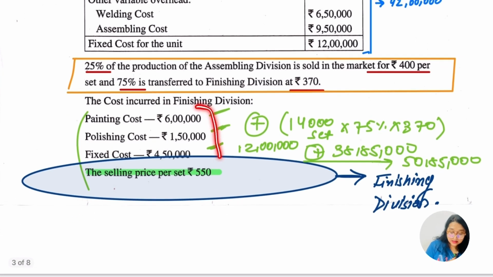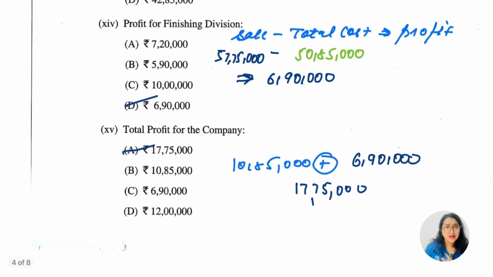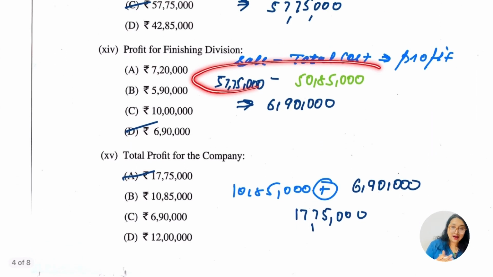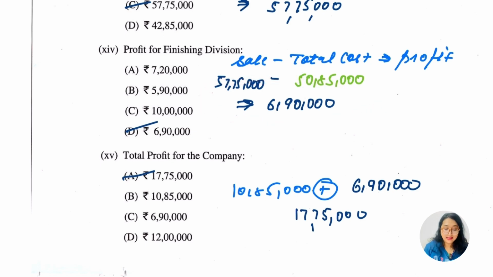From this total we are going to get 12 lakh, right? And with this we are going to get 38 lakh 85,000. So in total we have total cost of 50,85,000. Hope you get my point. So from this we have sale value 75,000 and the total cost of 50,85,000. So the remaining is going to be 6 lakh 90,000. This is going to be the profit of the department. Which department? The finishing division, right? 6 lakh 90,000 is going to be our answer. Okay?